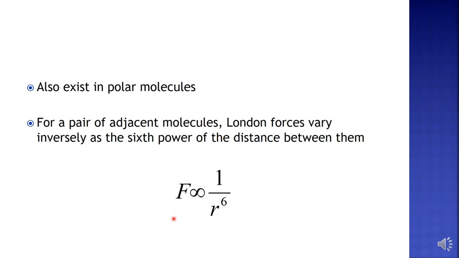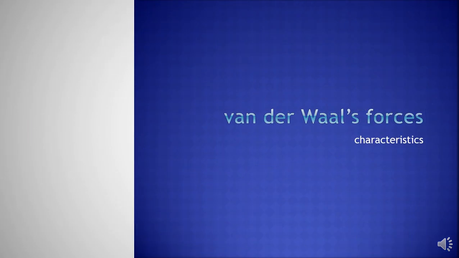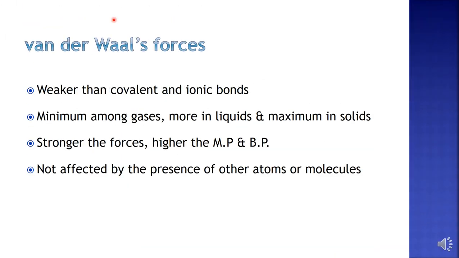Now for a pair of adjacent molecules, the London force is found to vary inversely as the sixth power of the distance between them. So in this formula, R represents the distance between the adjacent molecules and F represents the force of attraction, or the strength of the London forces. Okay, so F is inversely proportional to the sixth power of the distance between the molecules.